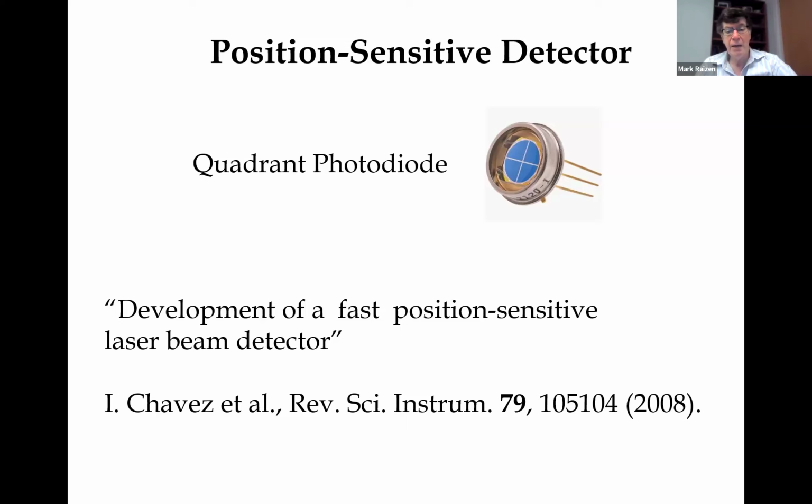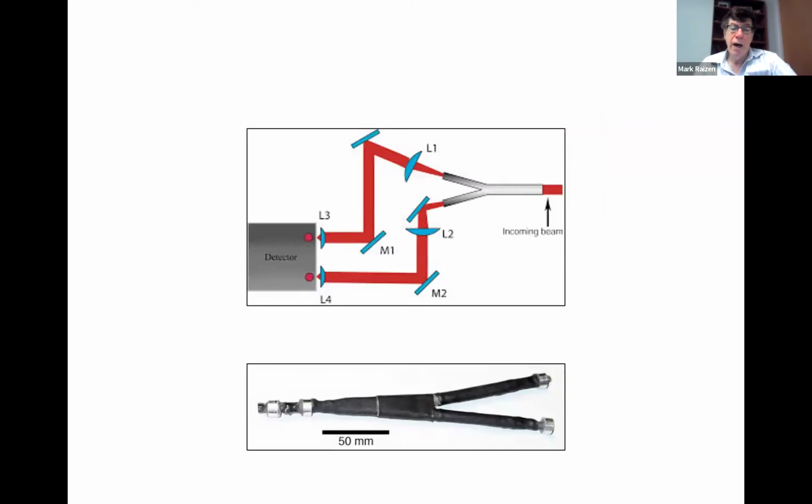at the time. And so with a new idea, we developed a much faster position-sensitive laser beam detector, which sped up the measurement by about a factor of 1,000. That was reported in 2008. The idea was to separate the functions of wavefront splitting and photodetection. We did that by making a bundle of about 1,000 multimode fibers and feeding in a laser beam shown in